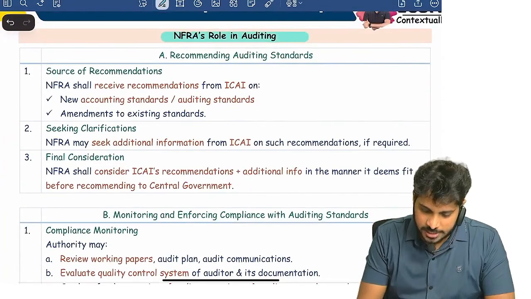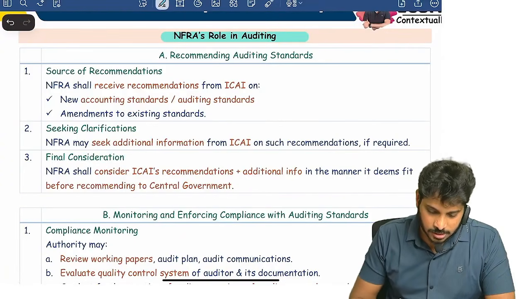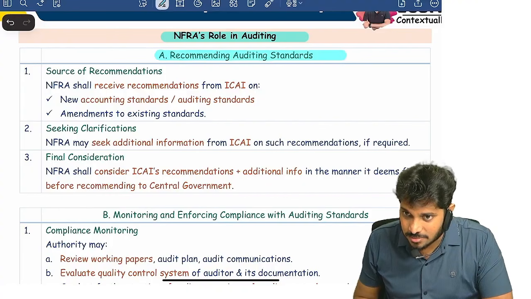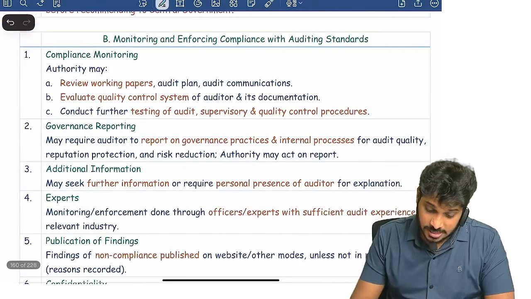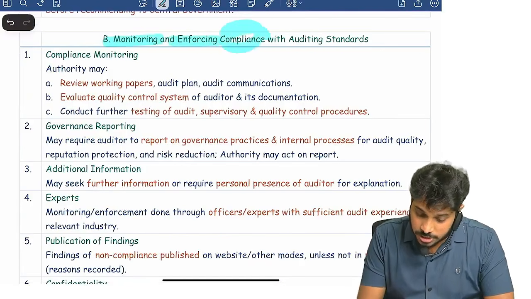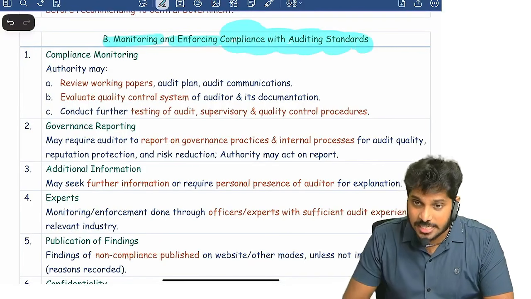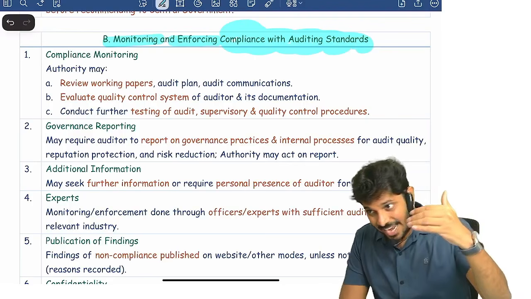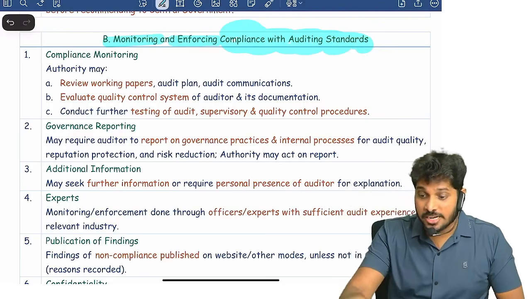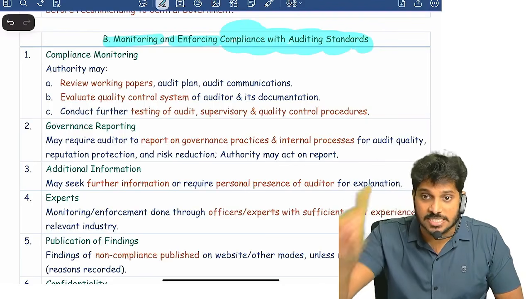Then what is NFRA's role in the audit profession? One, recommending auditing standards. Two, they monitor and enforce compliance with auditing standards. Okay, they recommend in standards formulation, and they monitor whether members are complying with these standards or not.